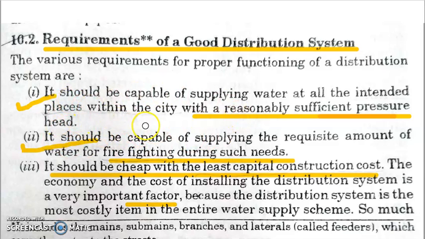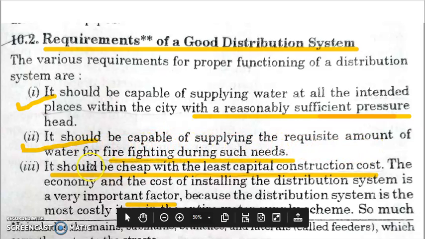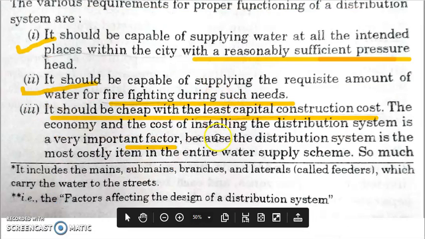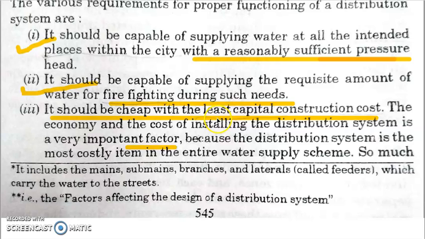So pressure should be maintained, and it should be capable of supplying the required amount of water for firefighting also in case of such types of emergencies. So a sufficient amount of water should be available for firefighting also, and it should be cheap, with the least capital construction cost.